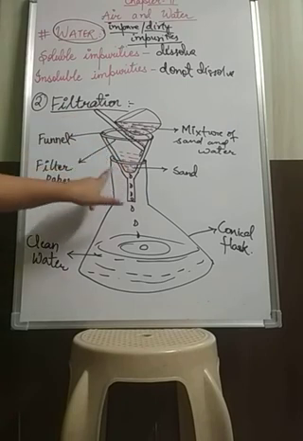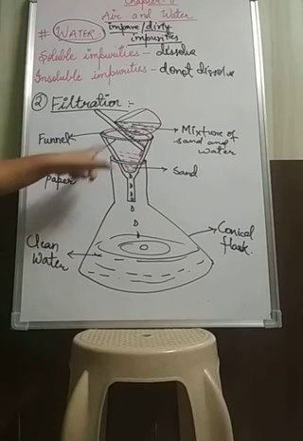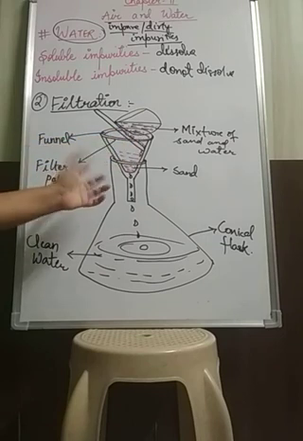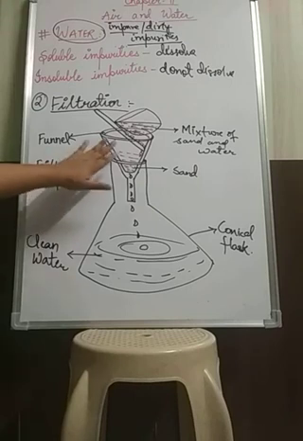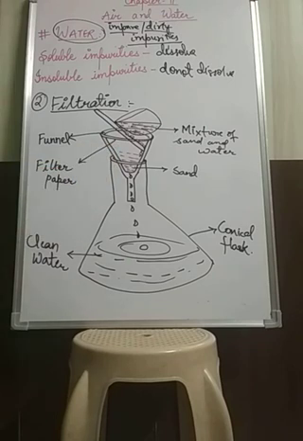Here, this one is a glass funnel. In this funnel, a filter paper has been placed by making a cone of it. This filter paper is a special type of paper which does not allow the impurities to pass through it. It only allows the water to pass through, and the impurities remain on this paper.